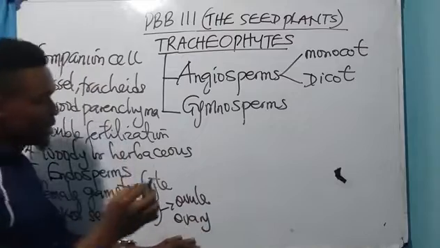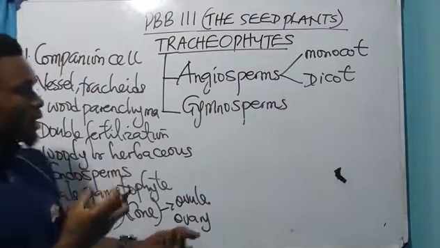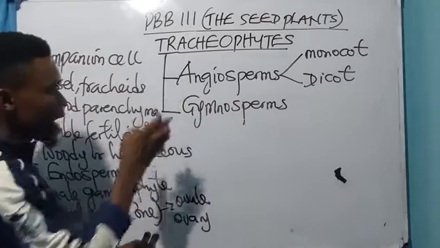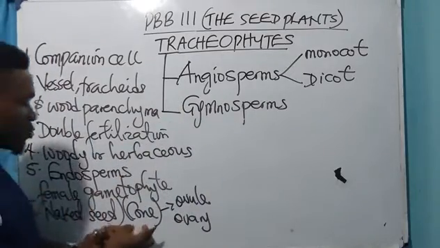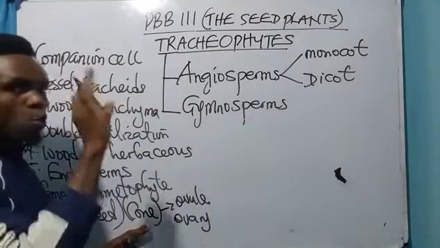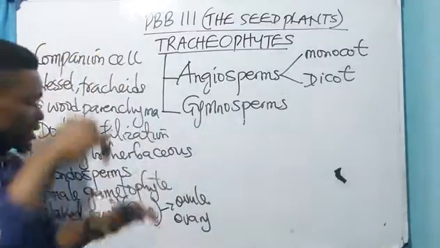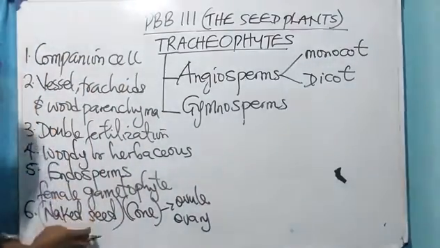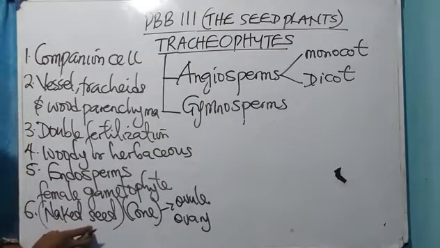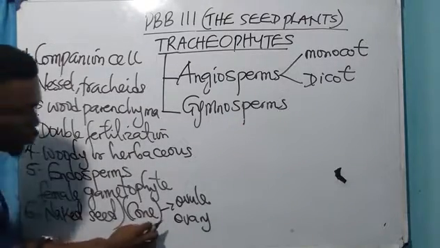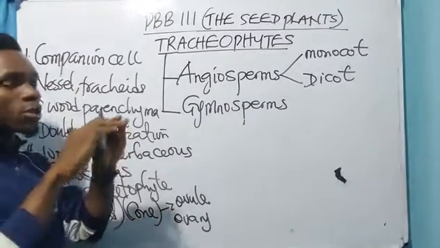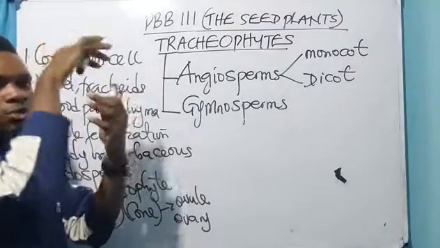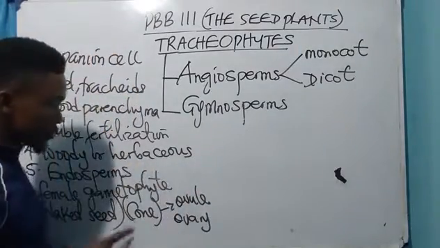Which means that seed is to ovule and fruit is to ovary. Please, the seeds produced by the gymnosperms are naked and they are housed in a cone. This cone is open at the surface. That's why they say it has naked seed. This cone is not completely closed. It is open at the surface.